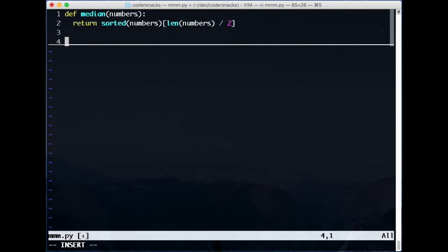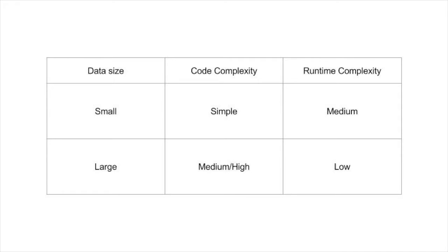And if you have some small number of elements, or even 100,000 elements, this takes very little time. If you have hundreds of millions or billions, though, you should know about the other methods. Finally, let's look at mode.